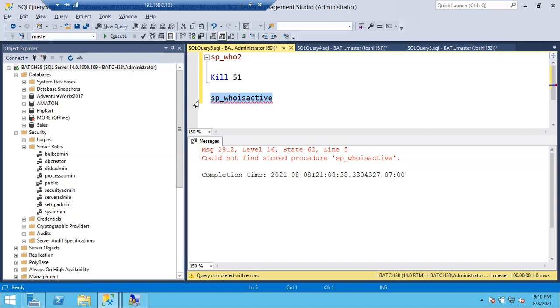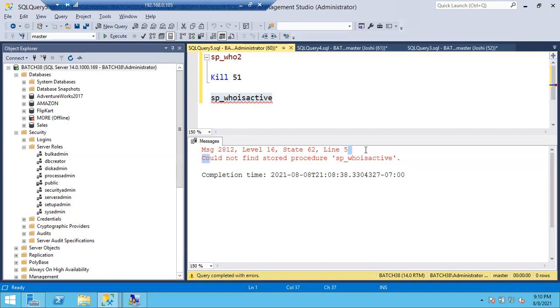But if it was already created, then we can use it without asking for any permission. Simply type sp_whoisactive. If it is created, you will get the output. If it is not created, you will get an error.